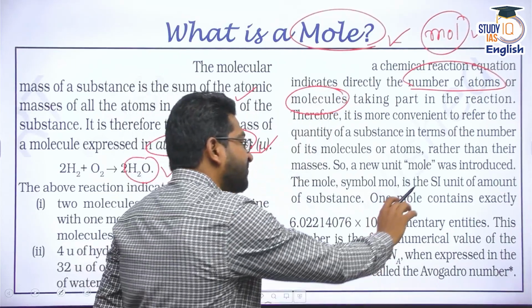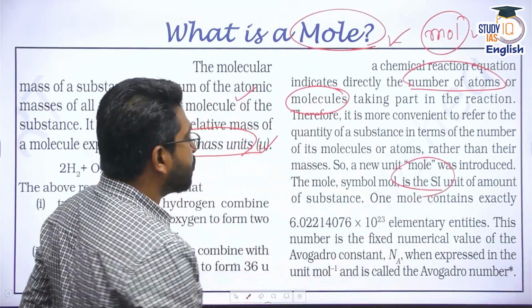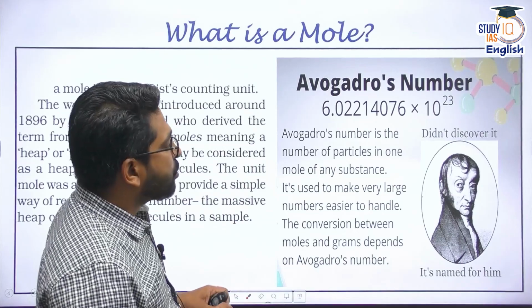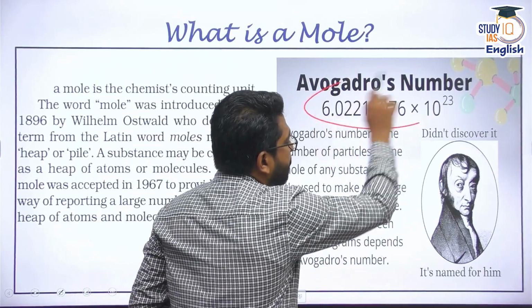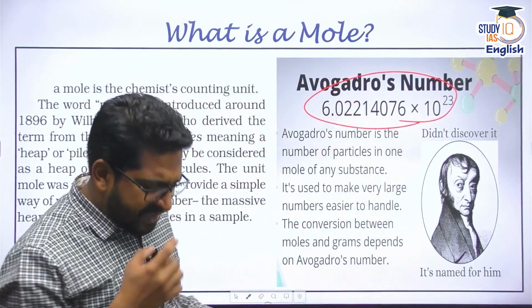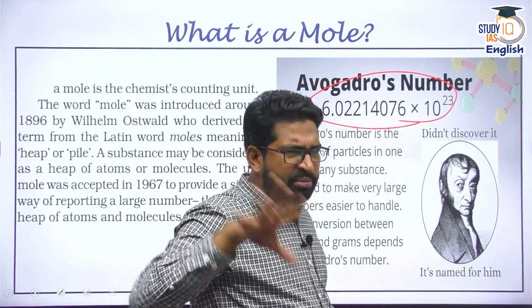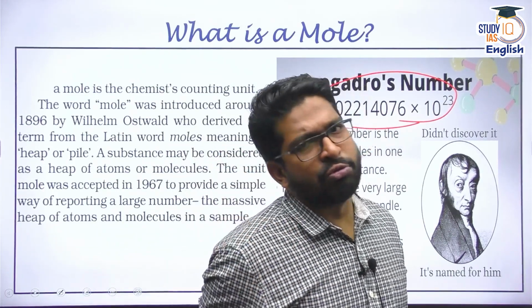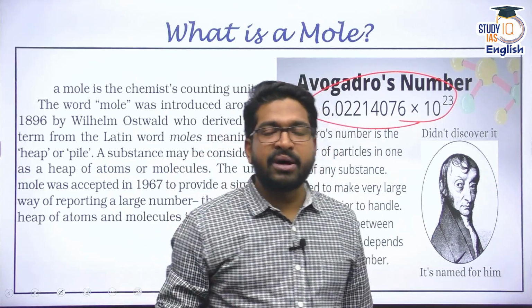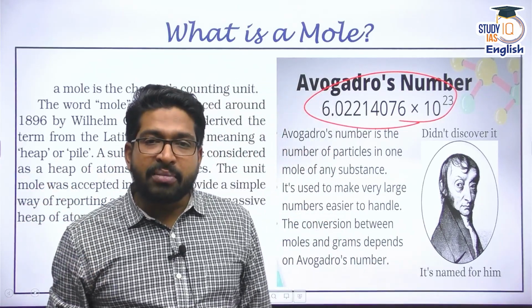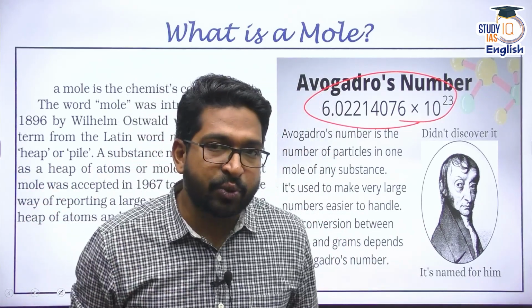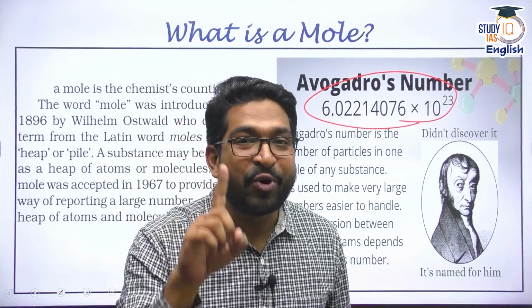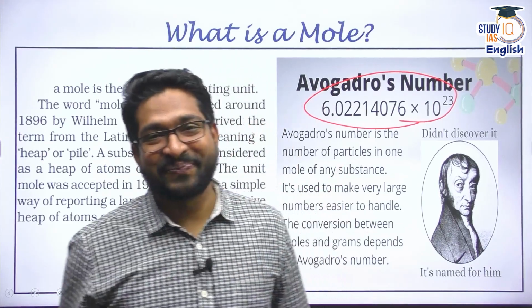So it is one of the SI units. It's equal to 6.0221 into 10 to the power of 23. Now this has been given by the scientists. There is no need to mug up the number, but I want you to know that Avogadro's number is basically the number of atoms or the number of molecules in 1 mole of that substance.